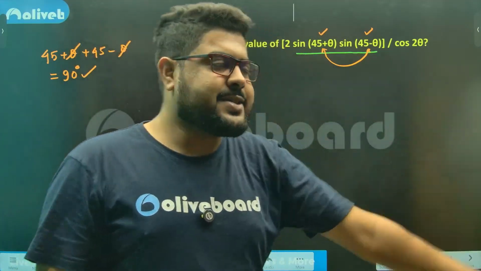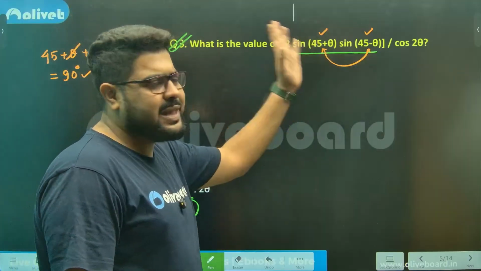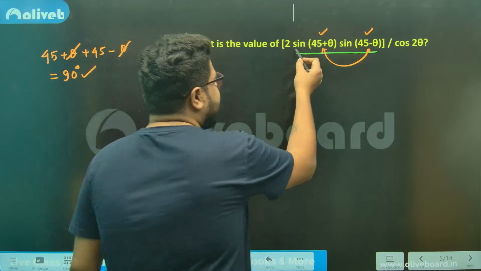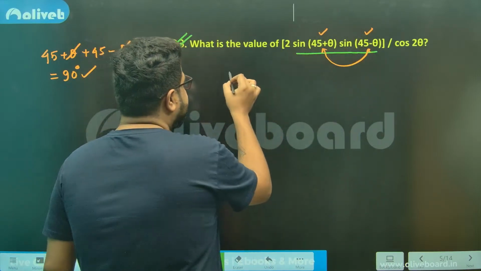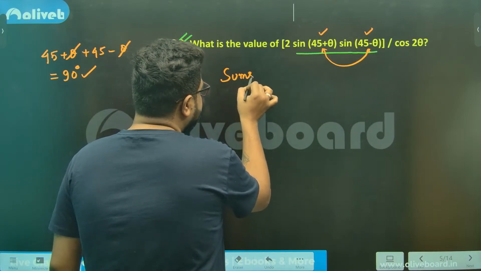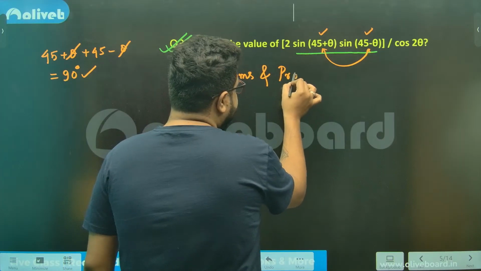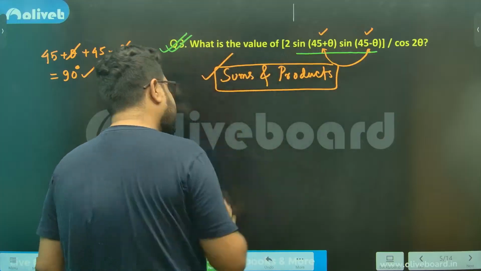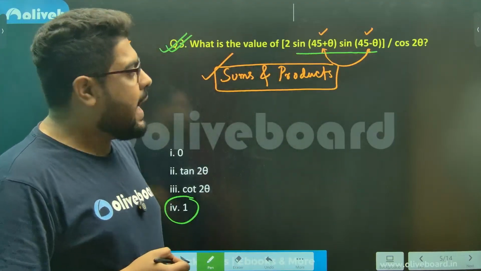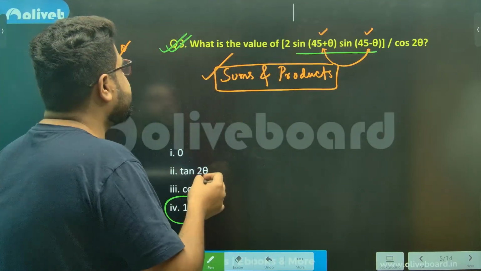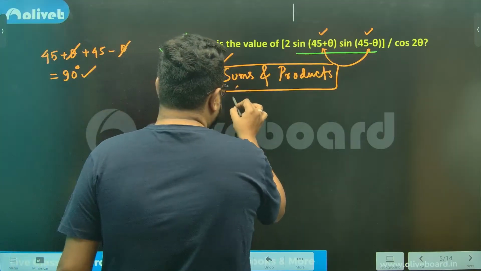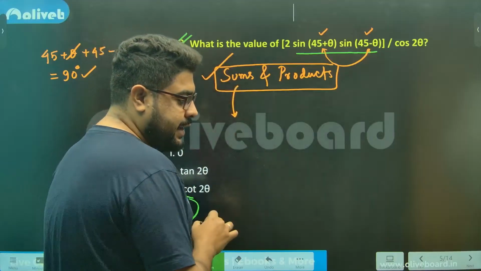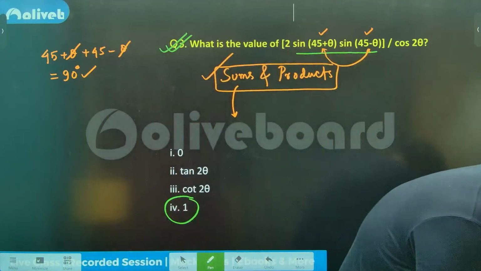You can think like this, or you can say, sir, I can't think that much. Sir, 2 sin A sin B, let's do. Sir, sums and products formula. If you are like, sir, I don't want to think that much, use sums and products formula. That also works here. So, chalo, let's do this. Then again I'll show you another technique as well.